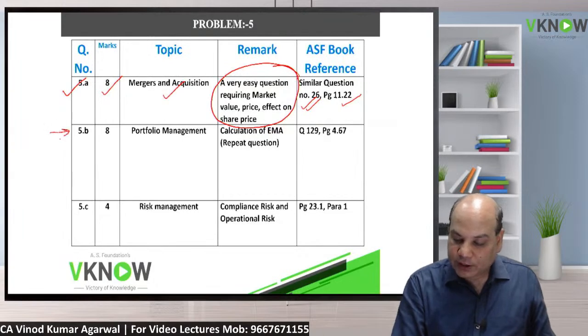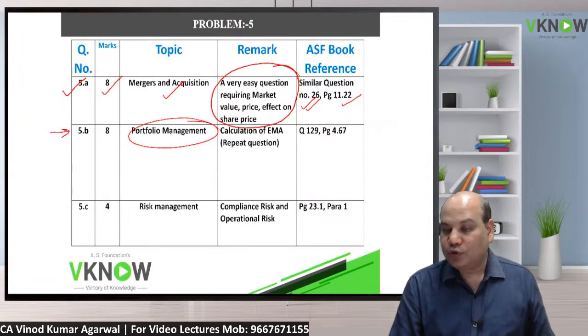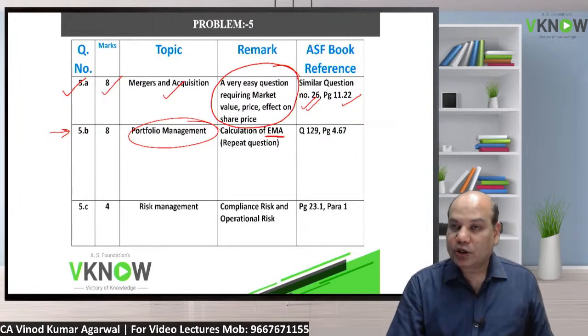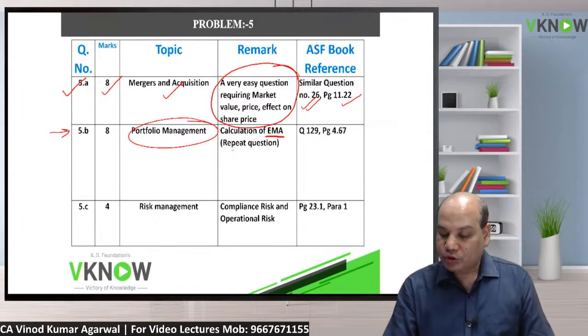Question number 5B, one more question on portfolio management. So mutual fund we have 2-3 questions, portfolio management we have 2 or 3 questions, and this is just a basic calculation of exponential moving average. Repeat question. Earlier also they had asked, figures are different.